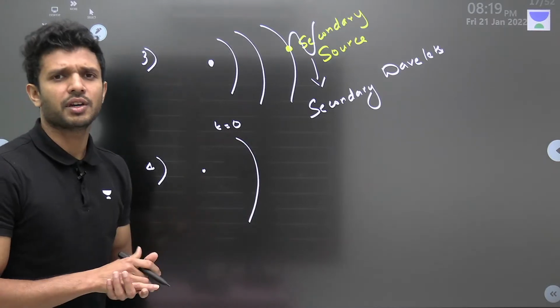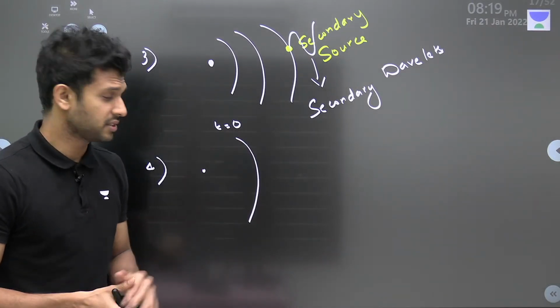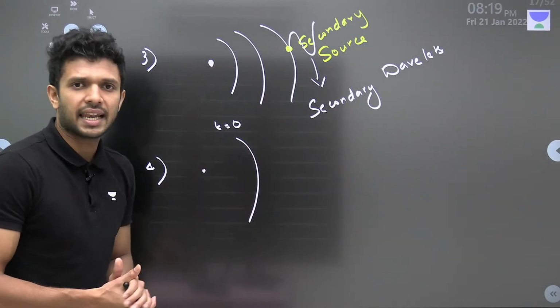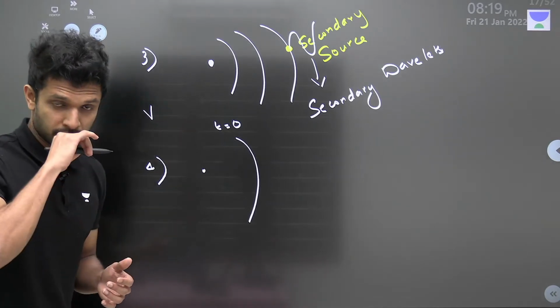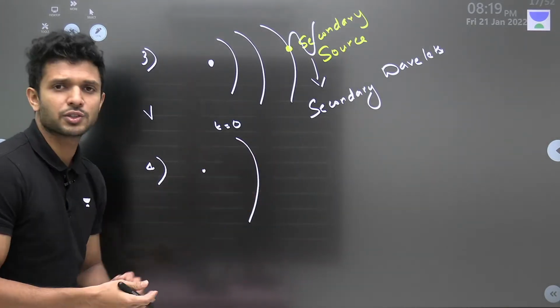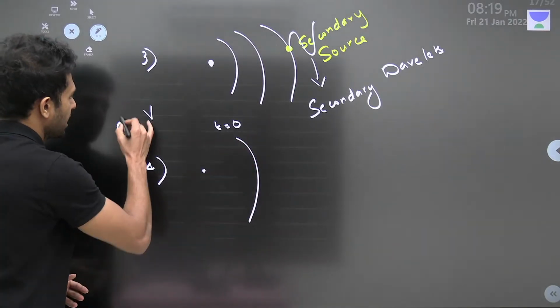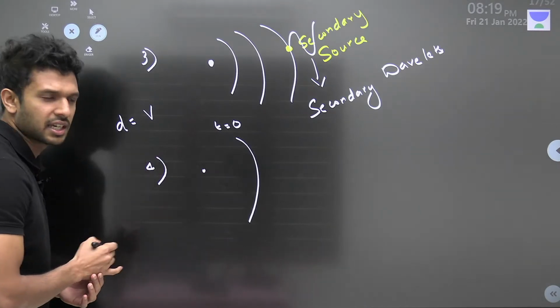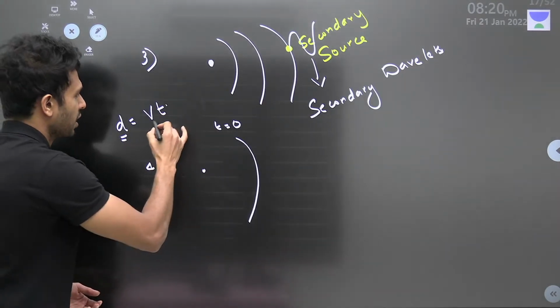We want to find the wavefront after a time of t. The only information that has to be known is the velocity with which the light waves are moving. Let's say the velocity is v. So in a time of t, how much distance will the wavefront move? Same as the distance traveled by the waves. If we know the velocity, in a time of t, the distance traveled will be equal to velocity into t.